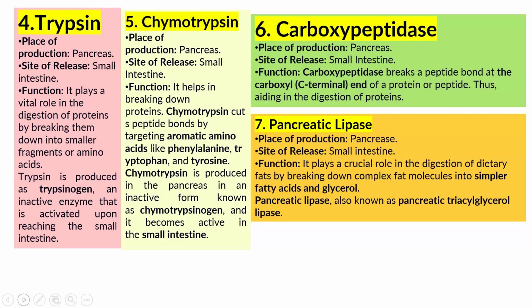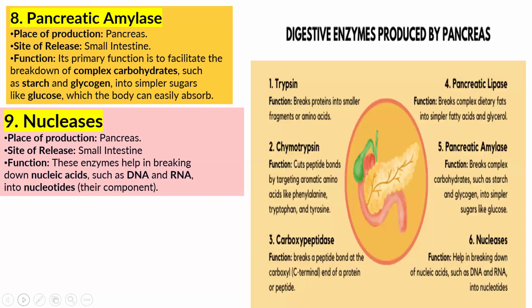This is the reason pancreatic lipase is called pancreatic triglycerol lipase. Next enzyme is pancreatic amylase, which is also produced by the pancreas and released into the small intestine, and its important function is to help in the breakdown of complex carbohydrate.